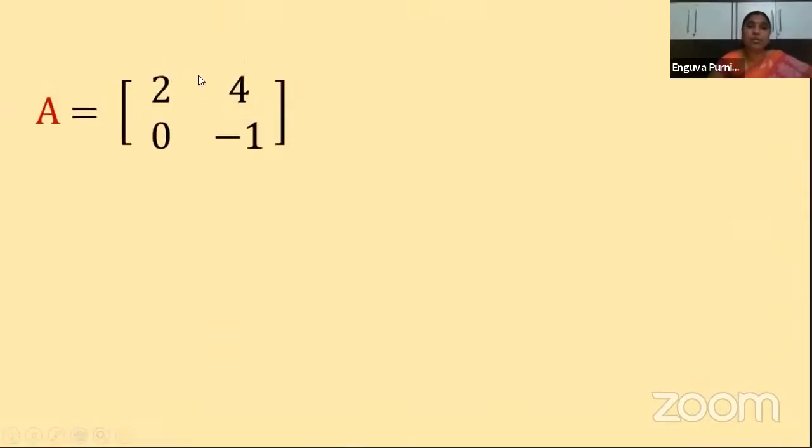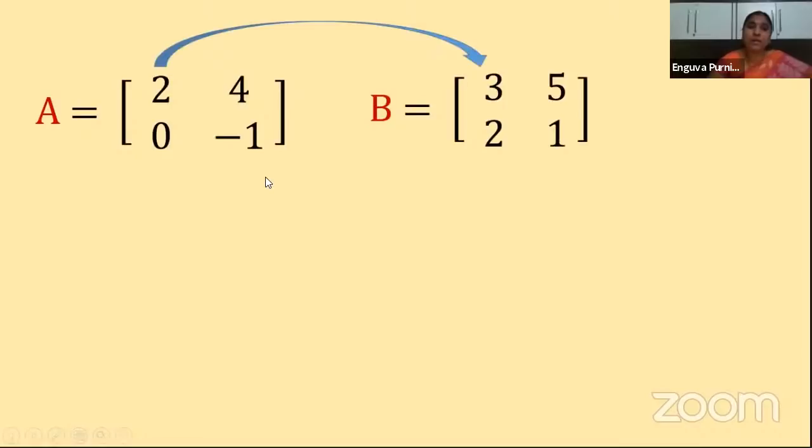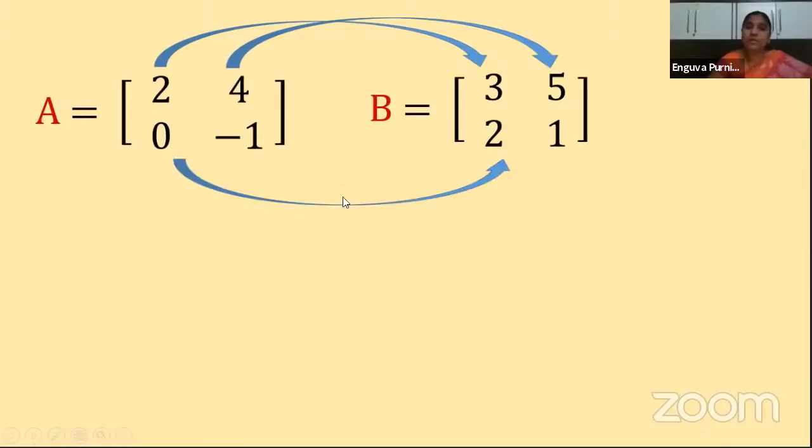A is equal to 2, 4, 0, minus 1. This is a matrix. And B is equal to 3, 5, 2, 1. Is it clear, children? So now what are the corresponding elements? 2 is the corresponding element to 3. 4 is the corresponding element to 5. And 0 is the corresponding element to 2. Minus 1 is the corresponding element to 1. Now you understood which are the corresponding elements? So always the corresponding elements should be added.